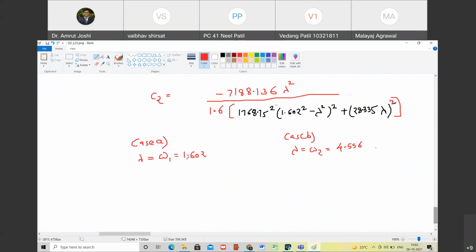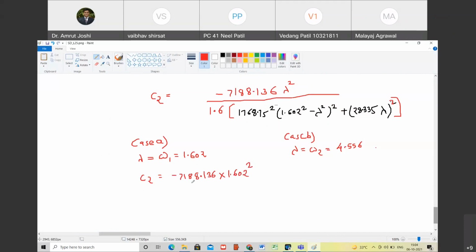When lambda is equal to 1.602, what is going to happen to this term? This term is going to be 0. So only this term remains. So then C2 is going to be equal to minus 7188.136 multiplied by 1.602 square.